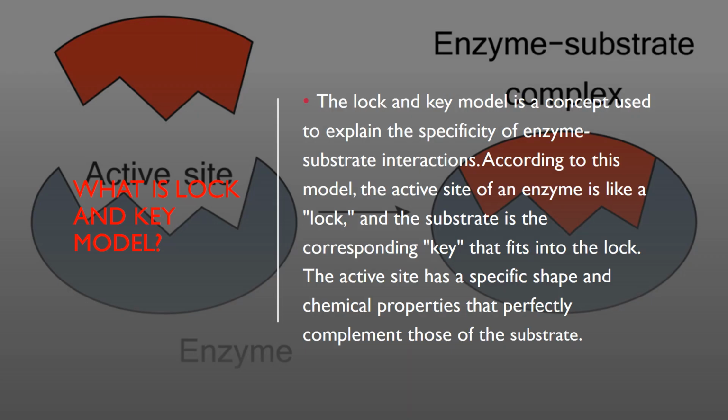What is the lock and key model? The lock and key model is a concept used to explain the specificity of enzyme-substrate interactions. According to this model, the active site of an enzyme is like a lock and the substrate is the corresponding key that fits into the lock. The active site has a specific shape and chemical properties that perfectly complement those of the substrate.